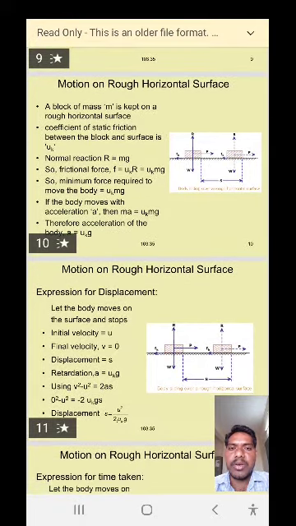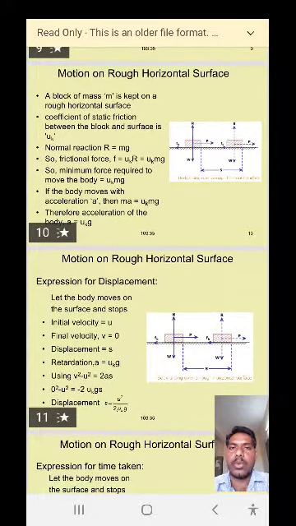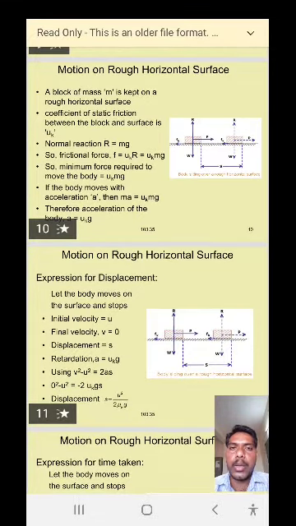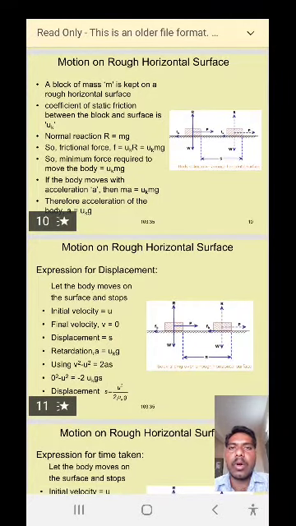So the frictional force F is equal to mu k into R, that is mu k into mg. So the minimum force required to move the body is F, or Fk. That is called the kinetic friction.